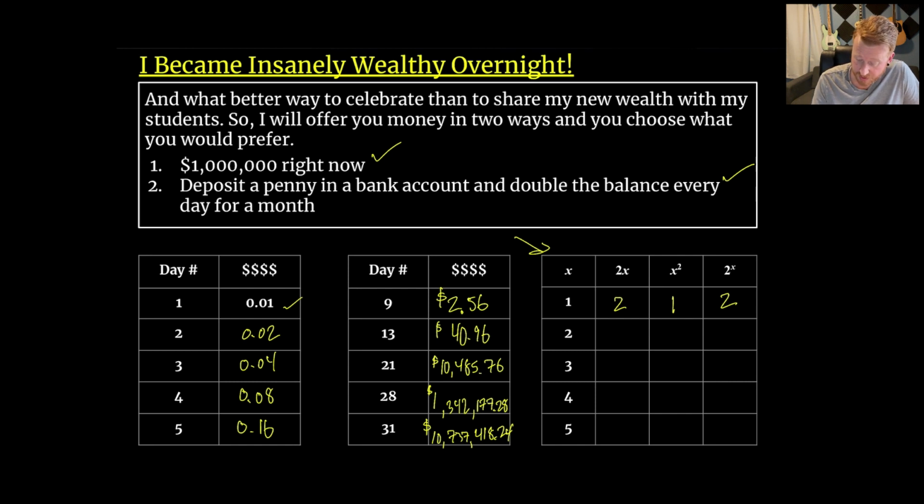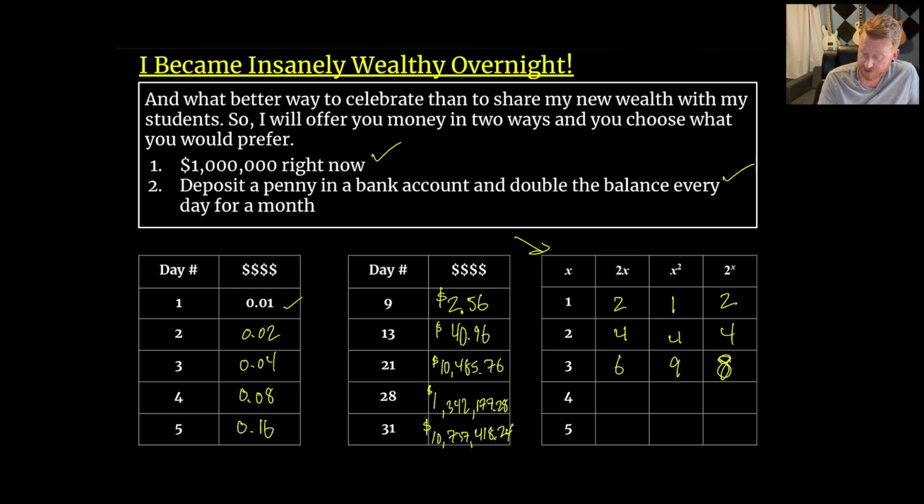So as we look down at 2 now, 2 times x is going to give us 4. 2 squared also gives us 4. And 2 to the 2 also gives us 4. So it looks like things are staying kind of in the same spot here, but now I think we should see some better growth. 2 times 3 is 6. 3 squared is 9. And 2 to the 3rd power is 8.